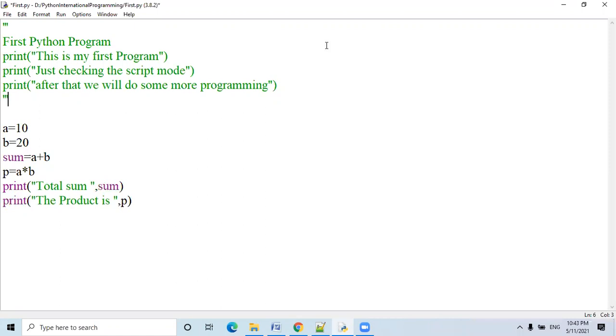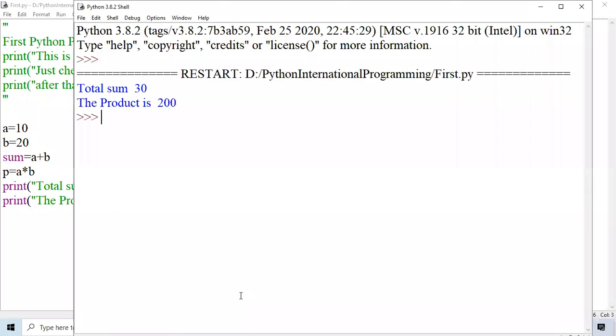Now, whatever statements come between triple single inverted commas opening and triple single inverted commas closing will be treated as a comment. Let me save it and run it. All right. Do you understand the difference between single line comments and multi-line comments? Hope you understand.